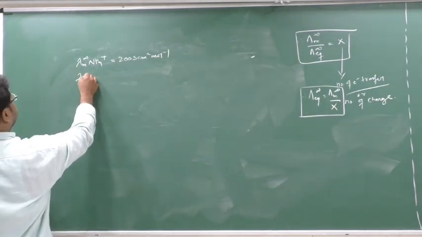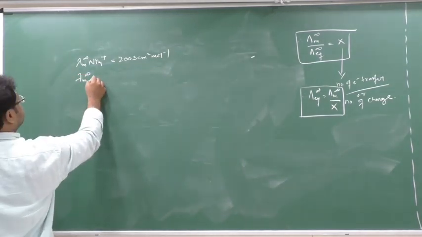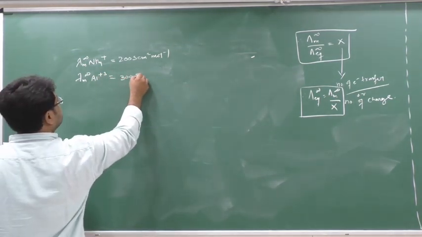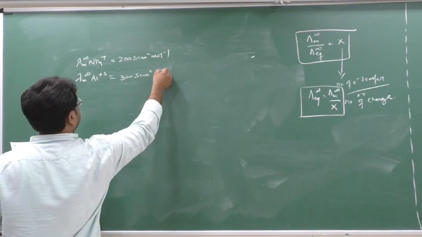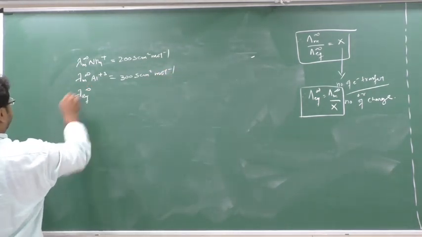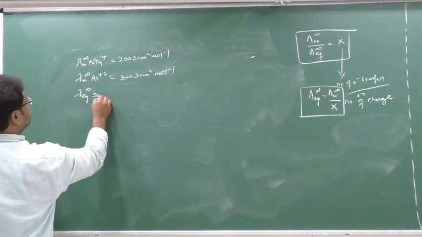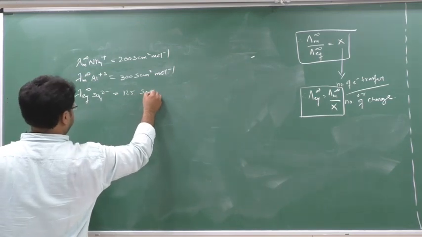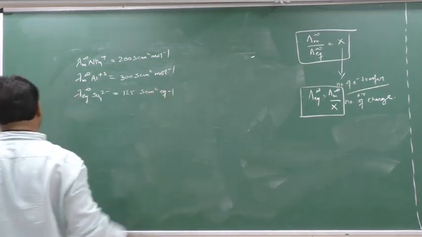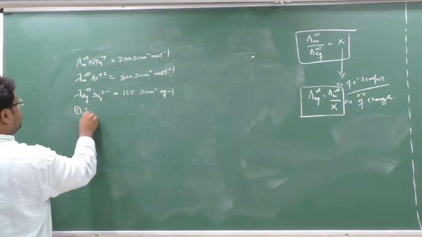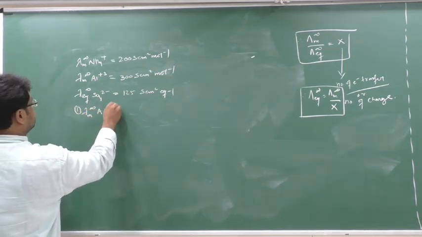Lambda m infinity Al plus 3, they have given this value as 300 Siemens centimeter square mole inverse. And lambda Eq infinity for SO4 2 minus equal to 125 Siemens centimeter square per equivalent. Clear this, girls? Okay. Now next they ask you to find lambda m infinity Al plus 3.